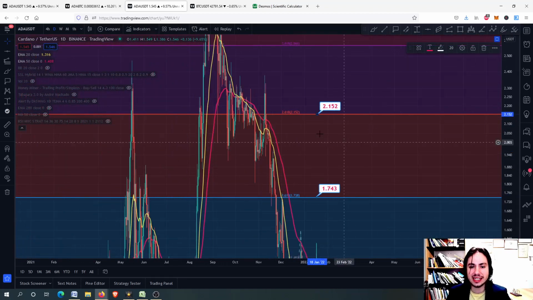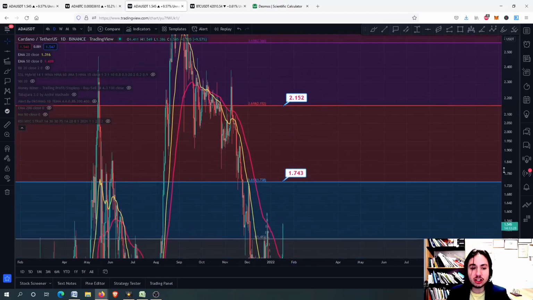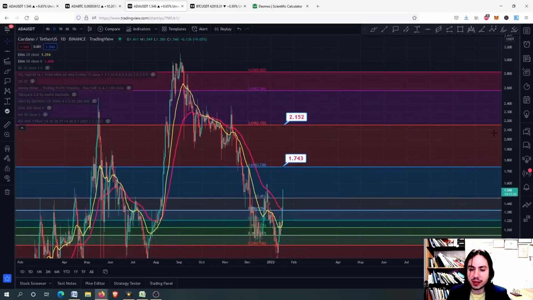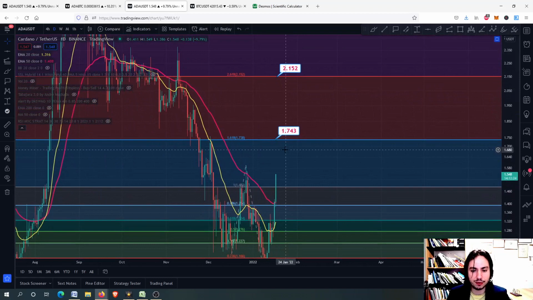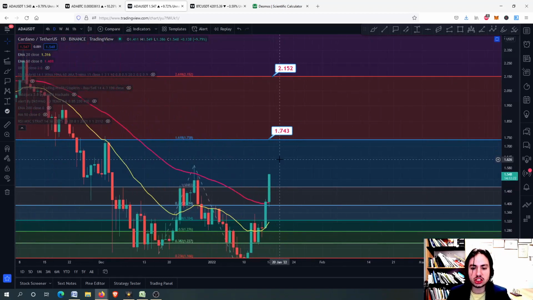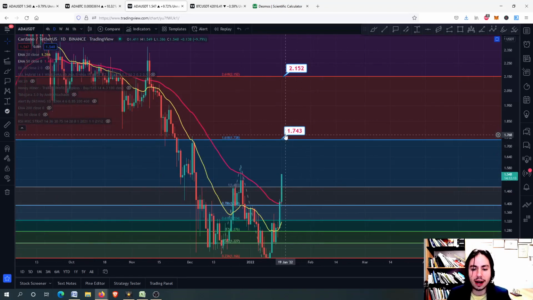Yeah, it sounds crazy. I know we were here back on 10 November, but it could be the case for ADA, okay? But we have first to go to the 1.74 and therefore check there what is the next target. Okay, if we can manage to close above here, then we can go after it.